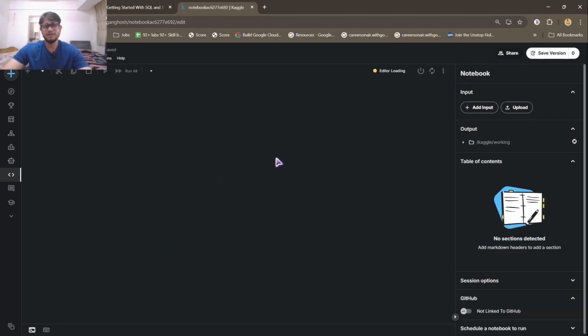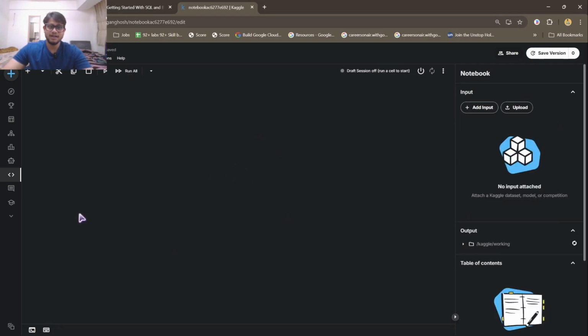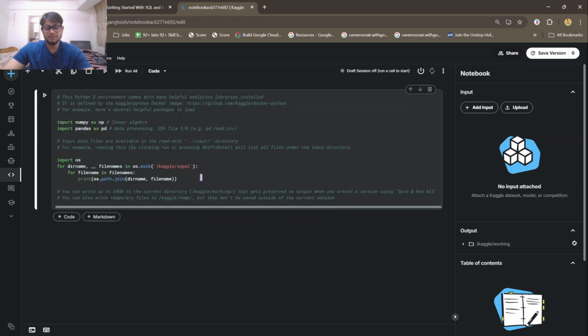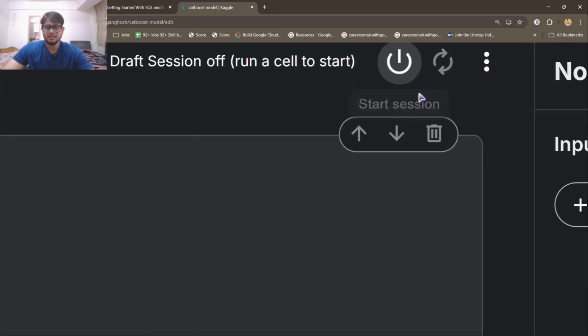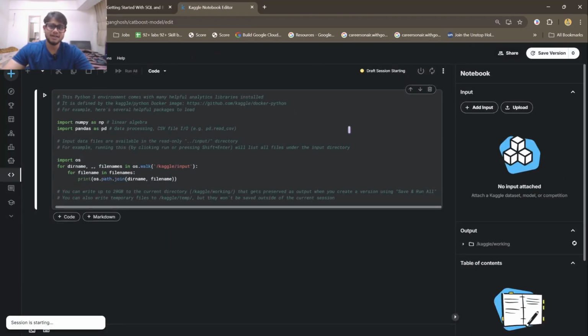So basically it will open a new notebook, and now if you want to start this notebook, you can change the name from here. You can give anything, like CatBoost model, something like this. To start this notebook, the notebooks are basically Jupyter notebooks for Python. If you want to start that, you just click this button and it will take some time to start.